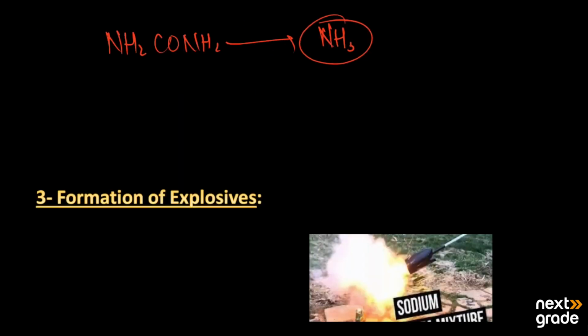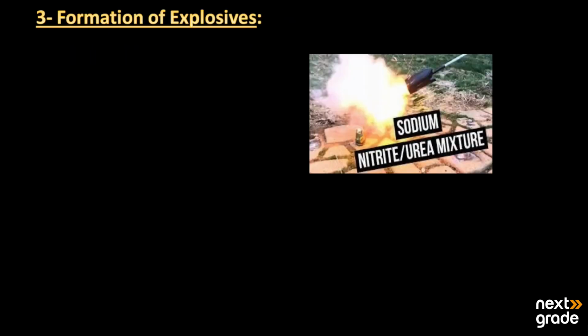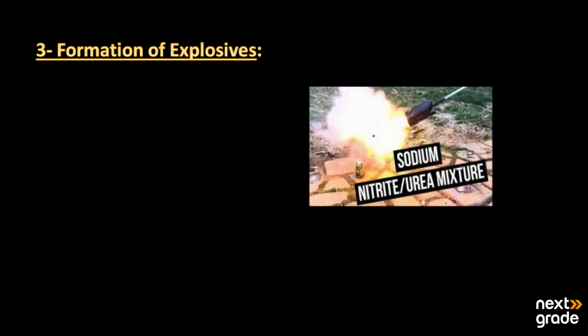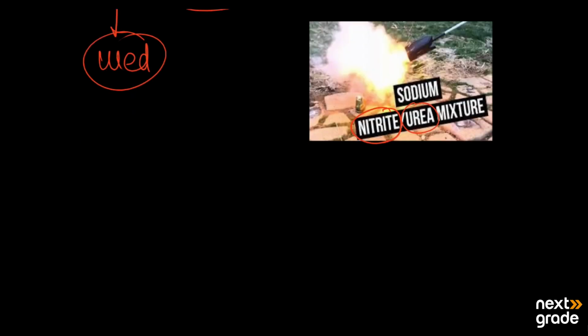Its third use is in the formation of explosives. Here in this picture we have the mixture of urea with nitrite that is used in the production of explosives. So this is also a good use of urea. It can be used as an explosive or in its manufacturing.